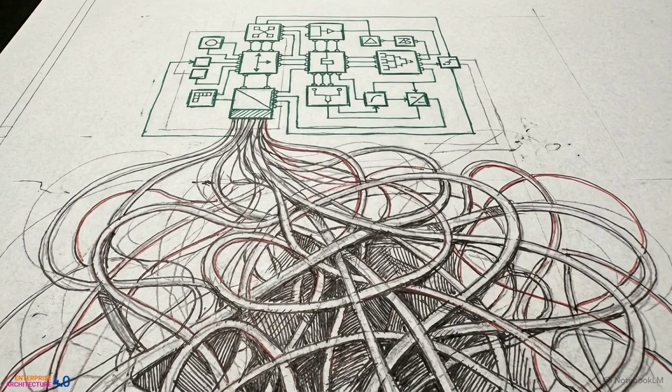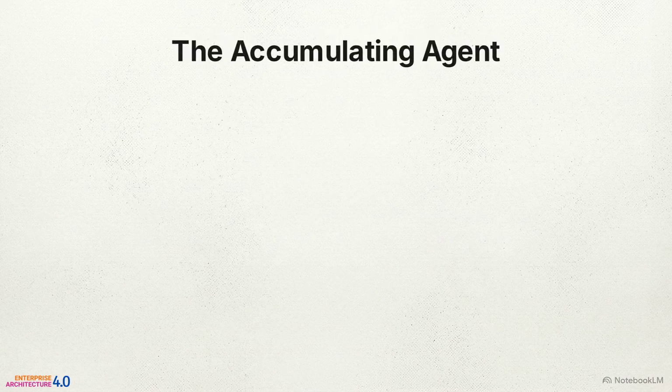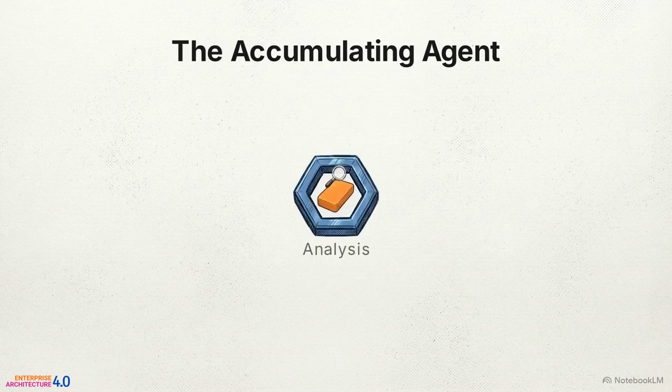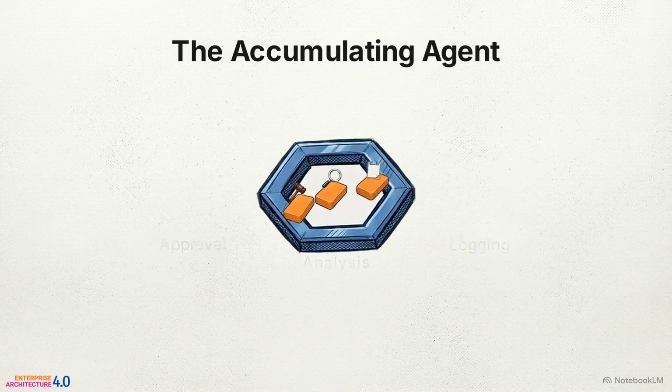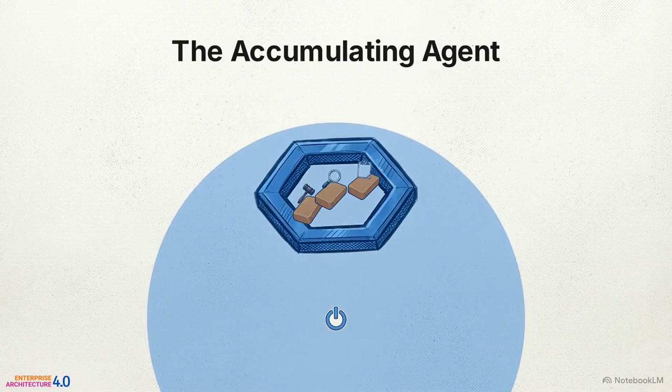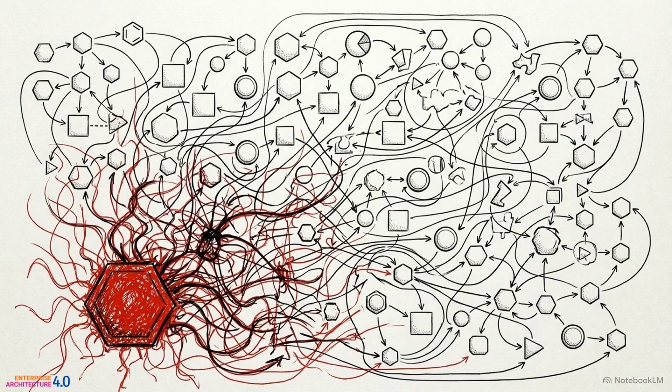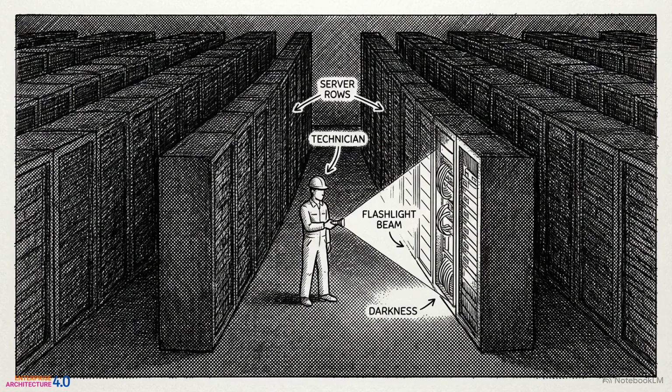Atomicity violations rarely cause immediate crashes. They accumulate quietly during development, only revealing themselves during a compliance audit or a sudden scaling event. The most common failure mode is the accumulating agent. It starts with a single purpose, but as the system evolves, it absorbs adjacent functions. Engineering teams do this because it feels pragmatic. Adding a behavior to an existing agent is faster than introducing a new one and establishing a handoff. The consequence is an unmanageable blast radius. When the accumulator fails, no one can isolate the specific function that drifted. Fixing it requires taking down the entire operational surface.